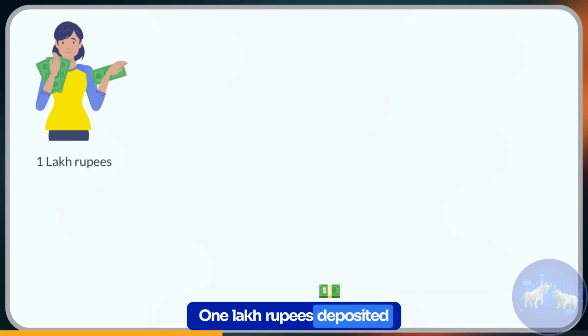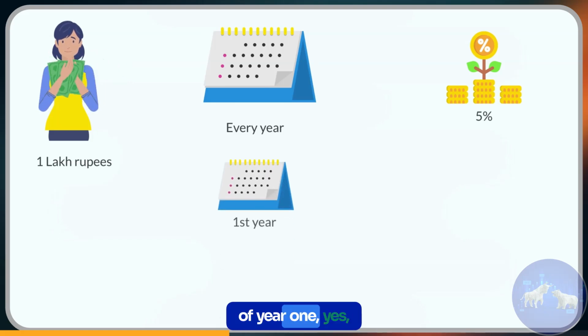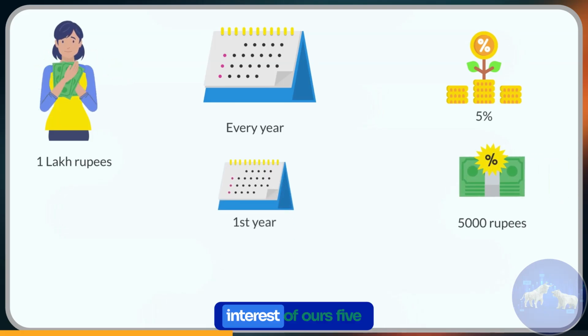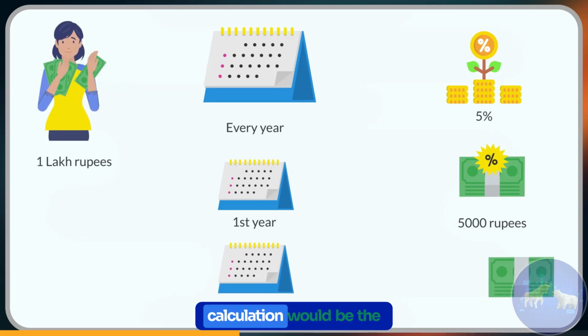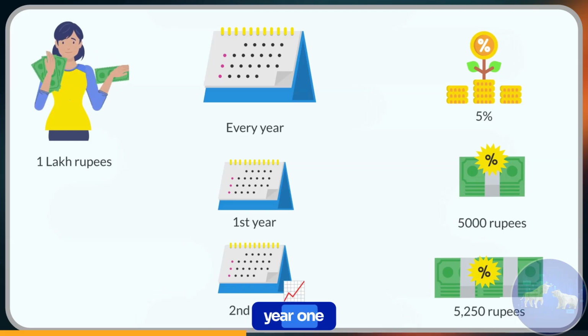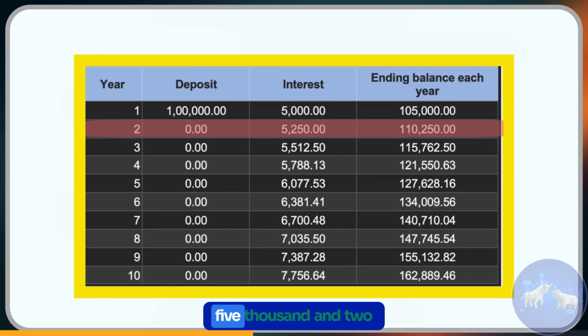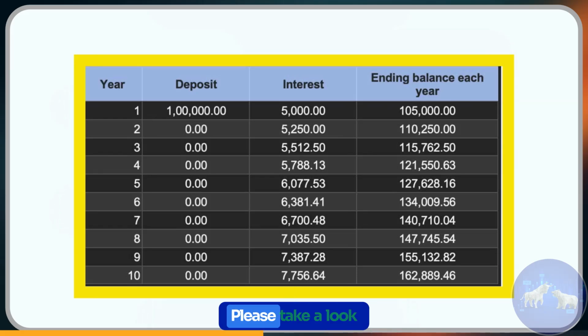Let's take the same example. 1 lakh rupees deposited with compounded interest earning 5% every year. So at the end of year 1, yes, you earned the same interest of 5,000 rupees. But for the second year onwards, the interest calculation would be on the original principal amount plus the interest earned in year 1. So at the end of the second year, the interest earned would be 5,250 rupees and not 5,000 rupees as in simple interest. Please take a look at the table and chart for a better understanding.